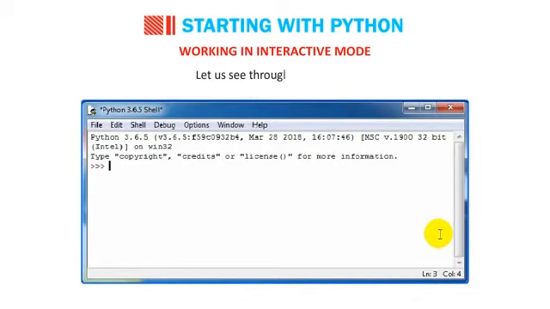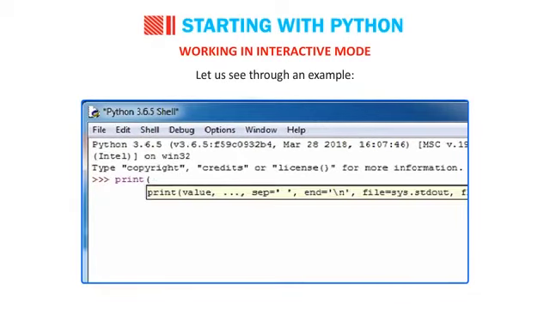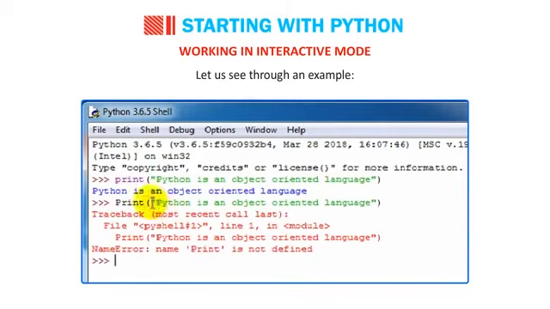Let us see through an example. print("Python is an object-oriented language") displays: Python is an object-oriented language. Now print("Python is an object-oriented language") with a capital P gives: NameError: name 'Print' is not defined.